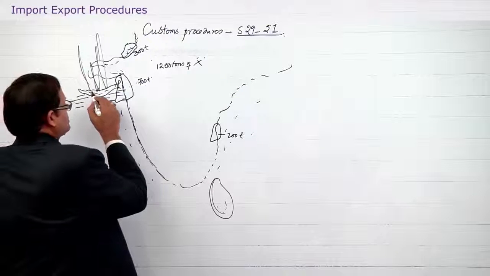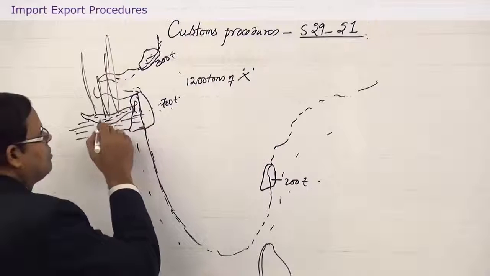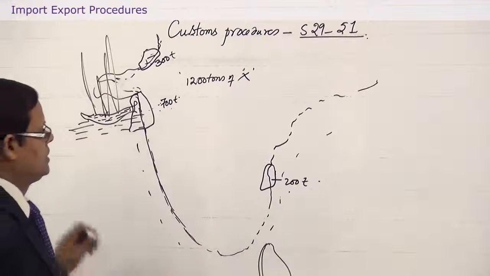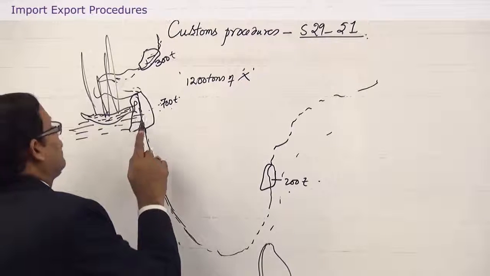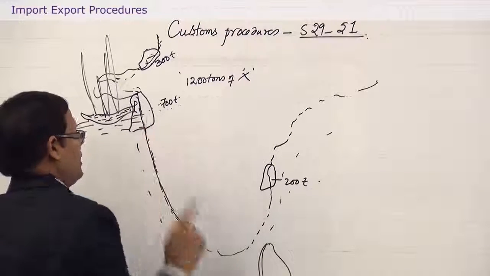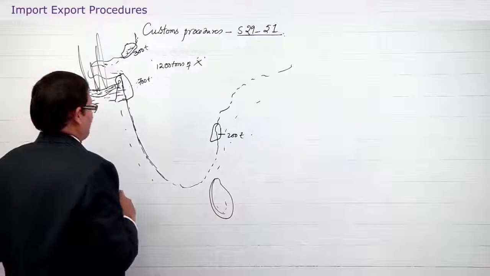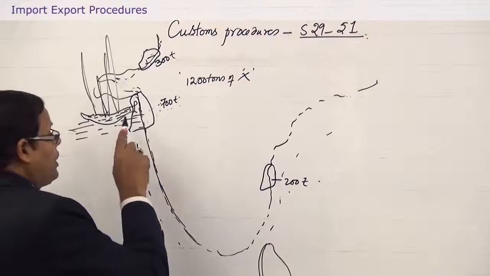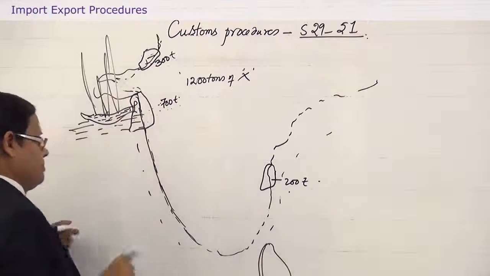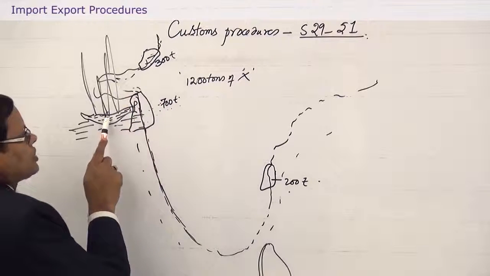So the goods which are to be delivered at Mumbai are called imported goods or deliverable goods, and for them clearance takes place in Mumbai and duty is payable at Mumbai. Okay, and 300 tons are to be delivered at Gujarat. So the 300 tons are still in the ship itself.